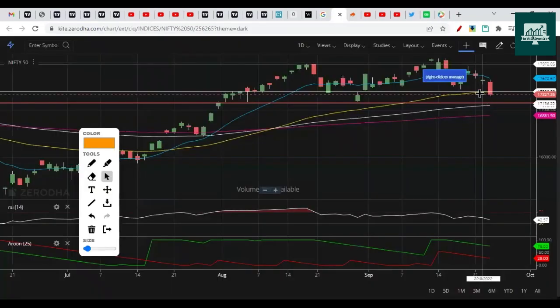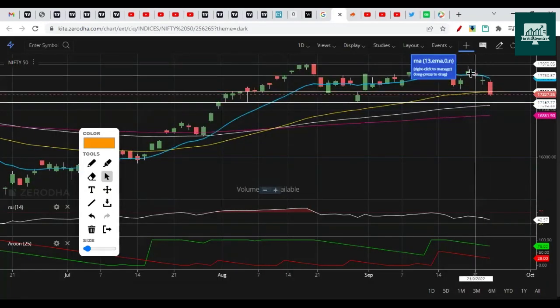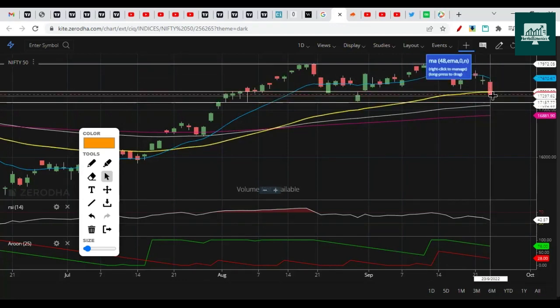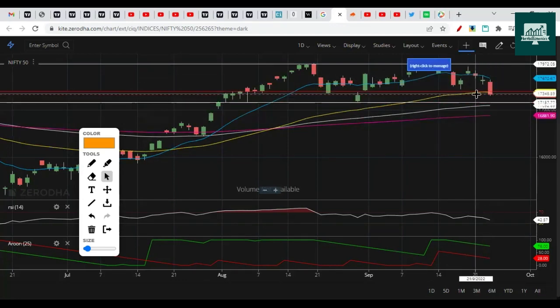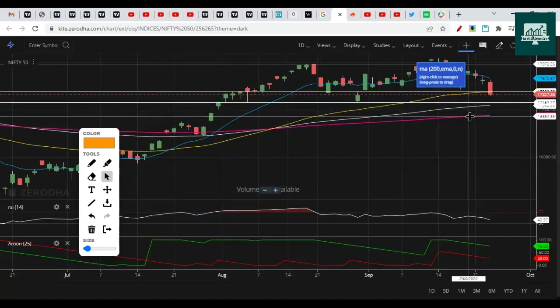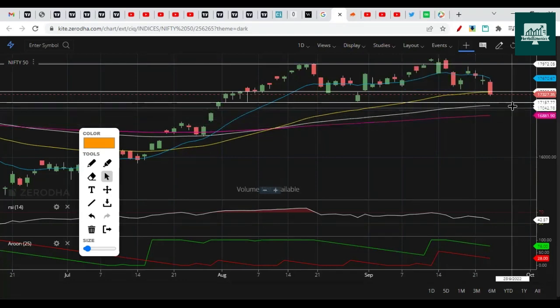The same thing happened: for 3 days it gave a slow drop, and on Friday a sharp drop. It closed below the 48 EMA. We also mentioned it can head towards the 200 EMA, which is currently near 16,900.